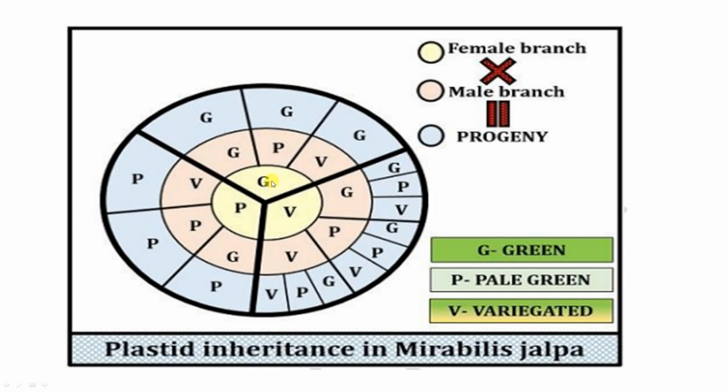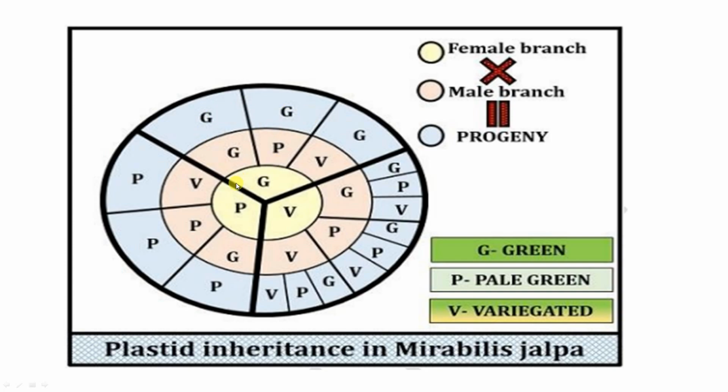If you consider green and pale green, the pale green is responsible for the leucoplast, but only the green color appears in the offspring. Green crossed with variegated also gives green color, because there is no role of the male parent. Only the cytoplasmic genes express the characteristic features of the green color.